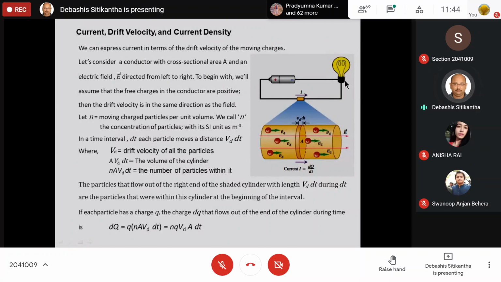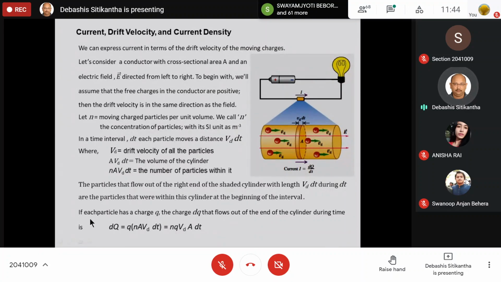Now, we can also express the current in terms of your drift velocity. And this is quite an important expression, because from this we will also derive another very important concept related to current, that is your current density. So first let us try to bring out a relationship between your current and your drift velocity. Now, in order to derive that, let us have a look at this particular diagram.